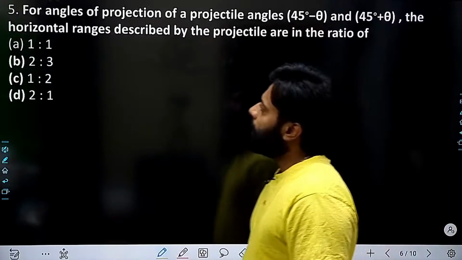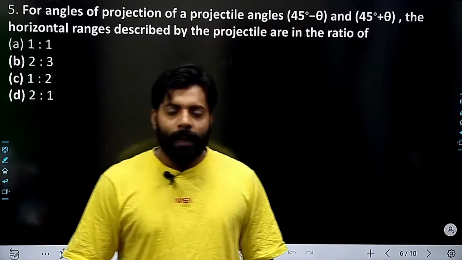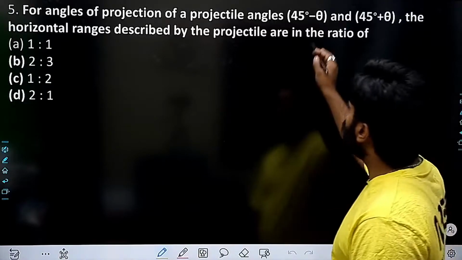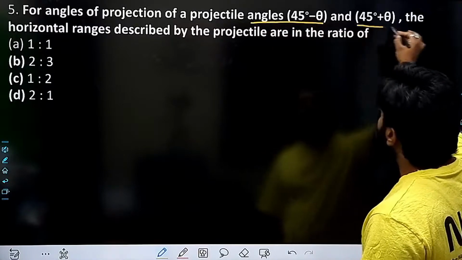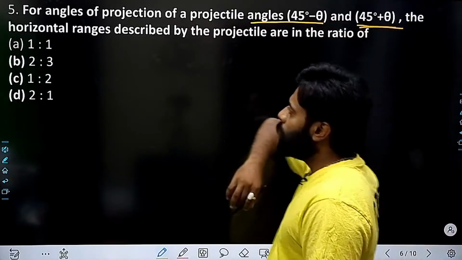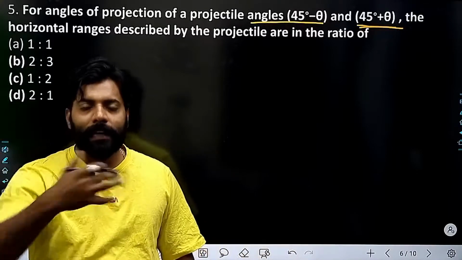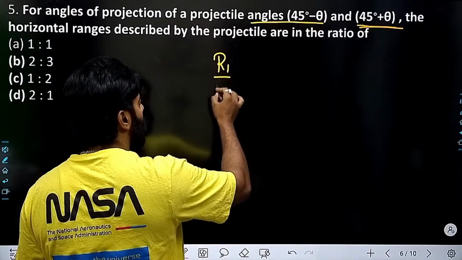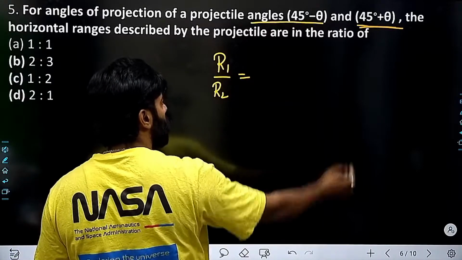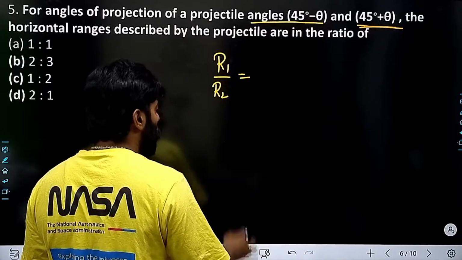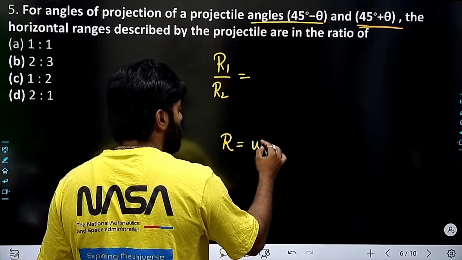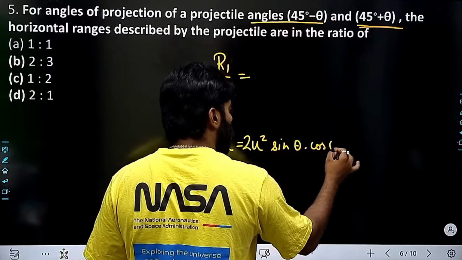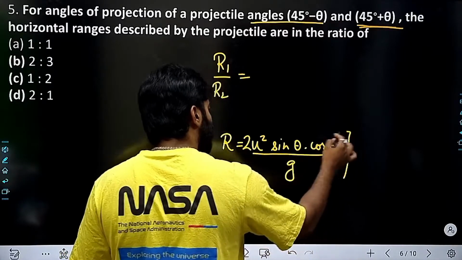Let's have another question. In this question, it is given that for angles of projection of a projectile, two angles are given here, 45 minus theta, 45 plus theta. This is asking what will be the horizontal range ratio, like what will be the R1 by R2. And you know that the range formula is nothing but u square 2 sine theta cos theta divided by g.